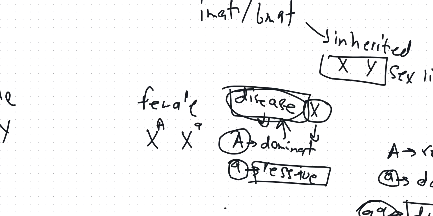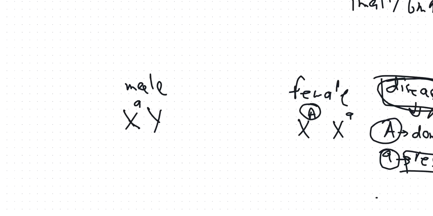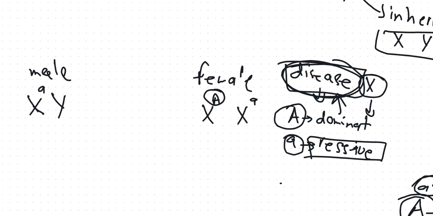So one X chromosome has A, the second one has small a. Whereas for the male, the X chromosome has small a only. So remember, the female contains the dominant allele. Dominant means that I'll carry the disease. So the female is a carrier.